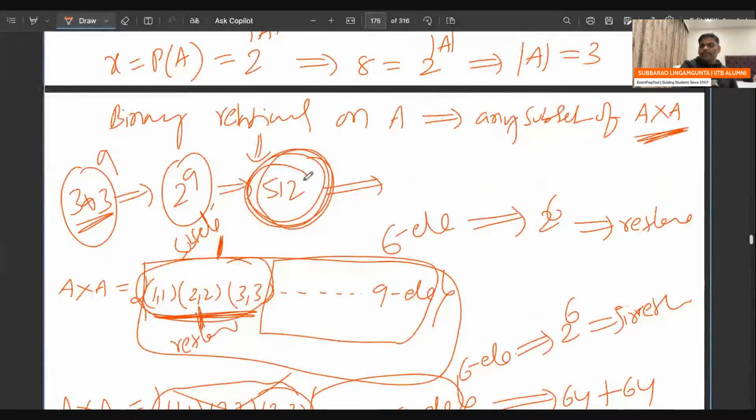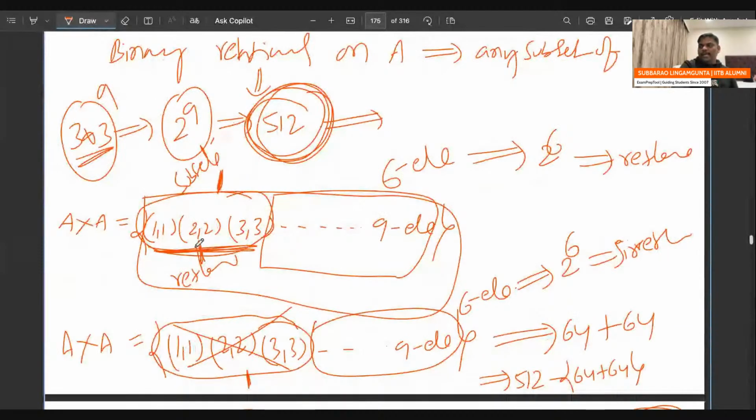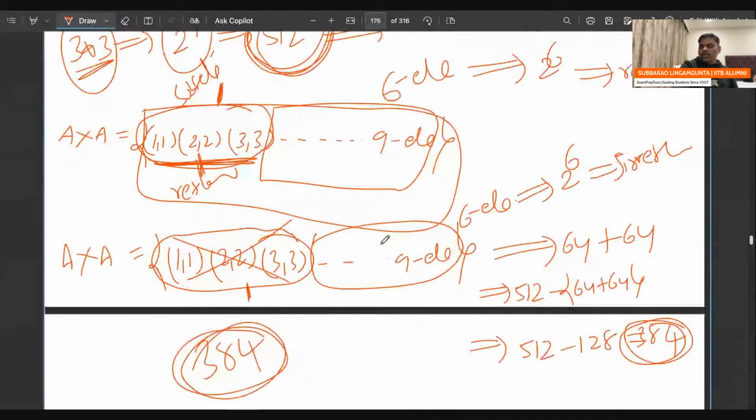Out of them, reflexive means the diagonal elements 1 1, 2 2, 3 3 should be there. The remaining 6 pairs may be there or may not be there, so 2 possibilities each, 2 power 6. So 64 reflexive relations.